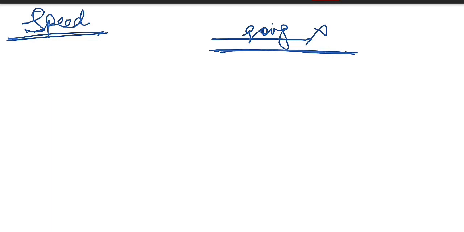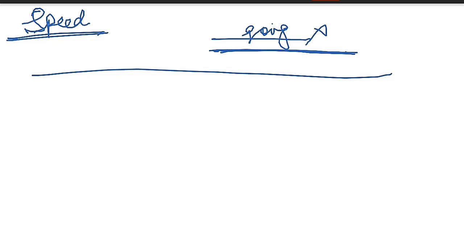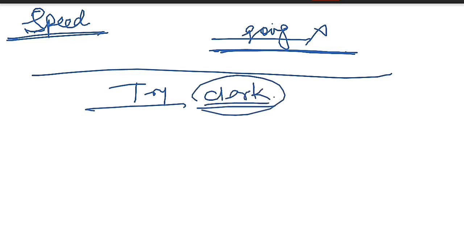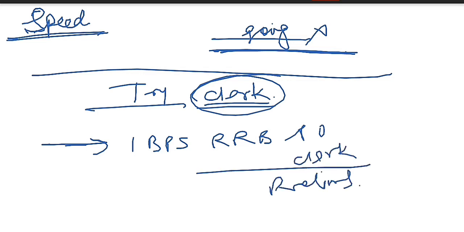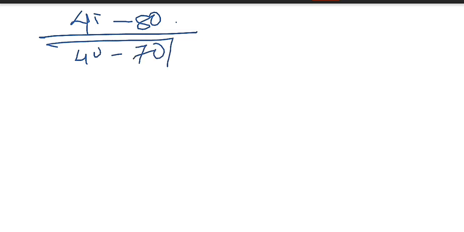According to me, I only suggest that you try to give mocks of the clerk-level examination, or if somehow you are able to give mocks of examinations like IBPS RRB PO and clerk prelims level, you will get more advantage. I am repeating this because if you go through the RRB PO prelims syllabus, we get 45 minutes and 80 questions. Here we get 40 minutes for 70 questions. Somehow the equation is the same.